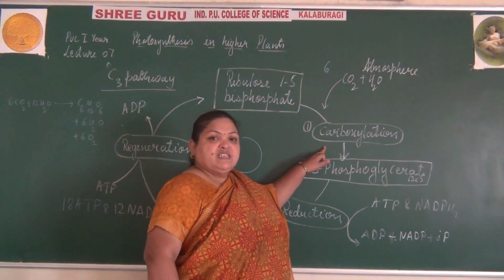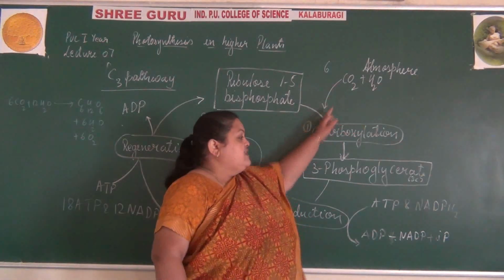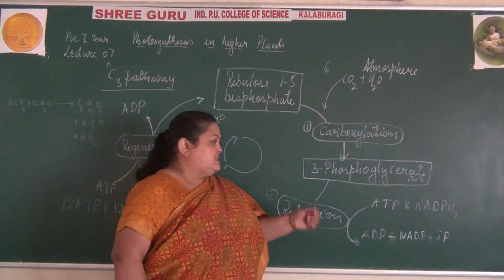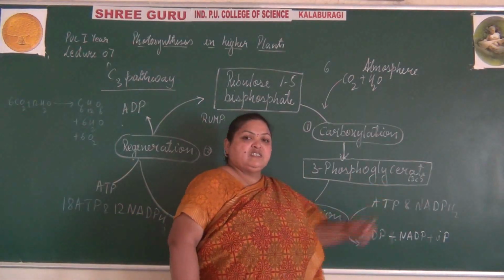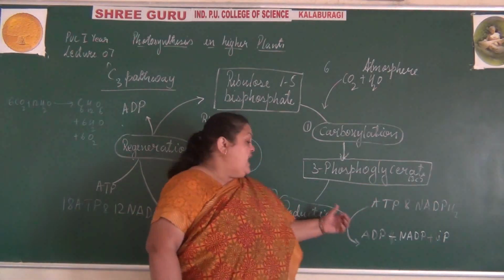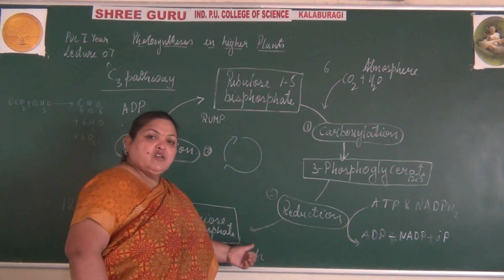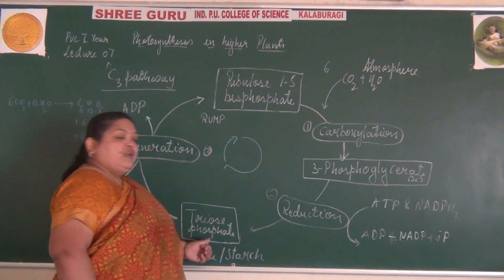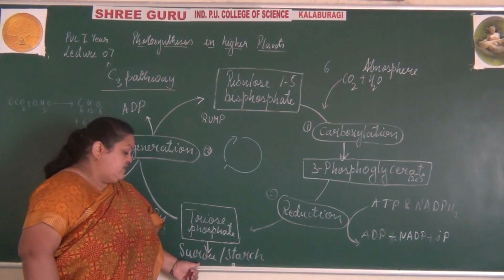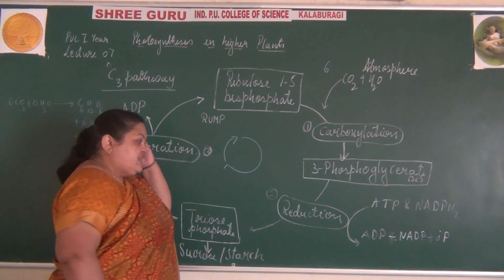So the first process is carboxylation, where there is fixation of carbon dioxide. With the fixation of carbon dioxide, the first stable compound formed is 3-phosphoglycerate, which is a 3-carbon compound. Yes, this 3-phosphoglycerate undergoes reduction reactions, a series of them, to form triose phosphate. This triose phosphate later on is converted into sucrose or starch in the leaves, and it is preserved in the leaves.